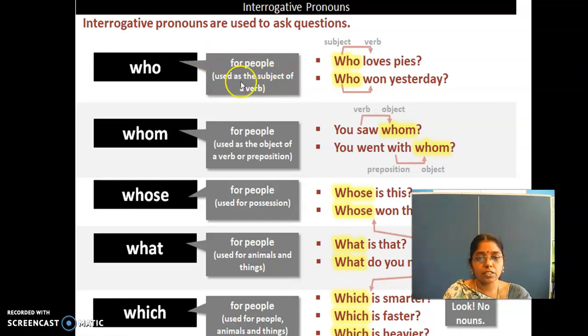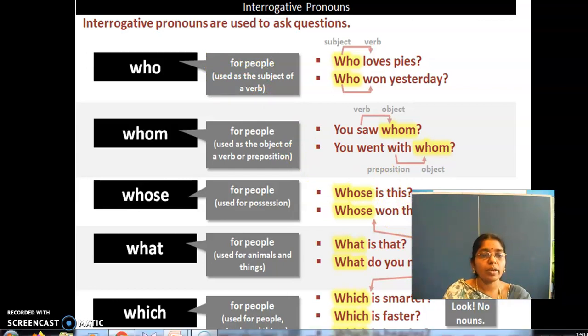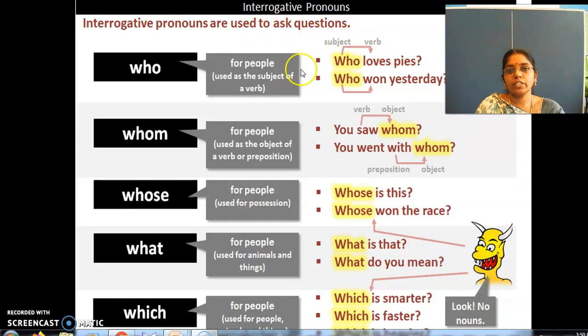See this small shaded portion representing how an interrogative pronoun is used, right? Who is for people, used as the subject of a verb. See, who loves pies? Who won yesterday? Right? Can you understand this example? Who won? Who loves?